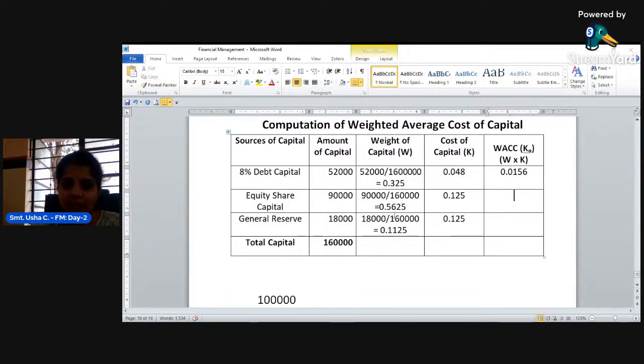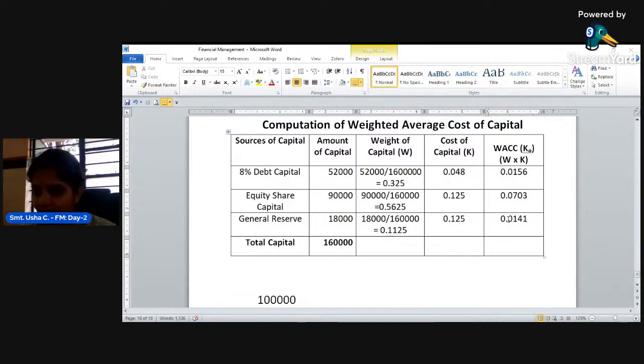Next, weight of equity share capital, that is 0.5625 into 0.125 is 0.0703. This is cost of equity. Then 0.1125 into 0.125 is 0.014. If you round it off, you'll get 1. So this is about cost of reserve.